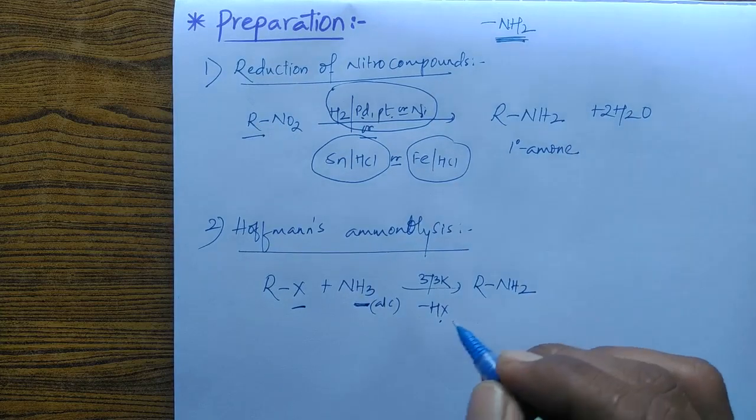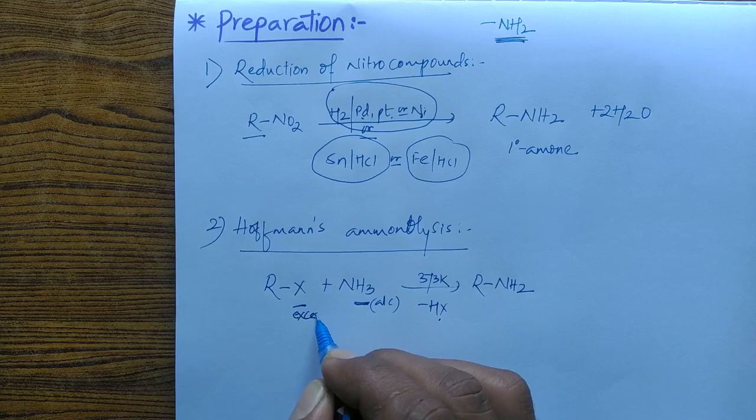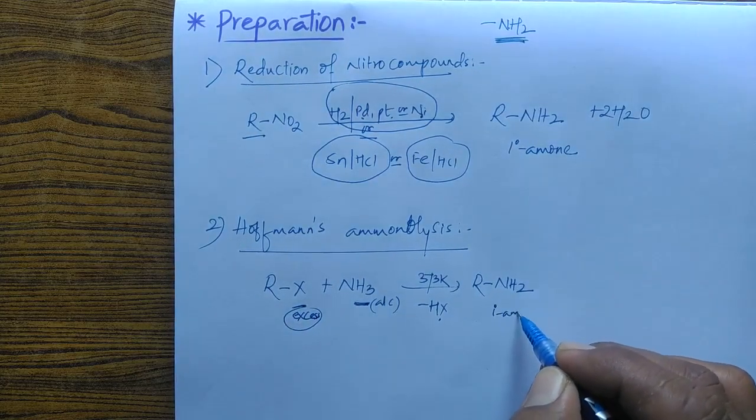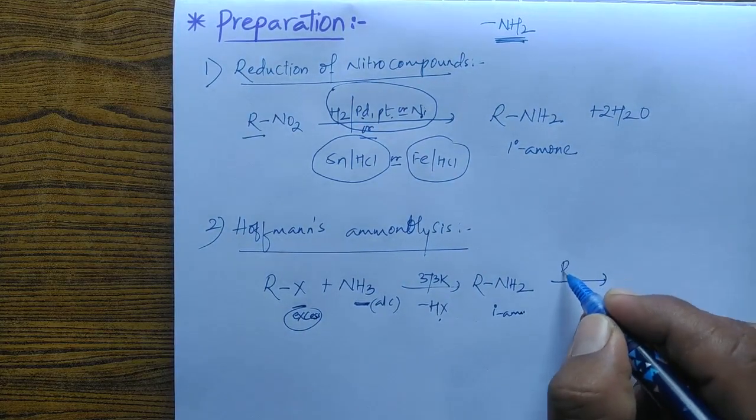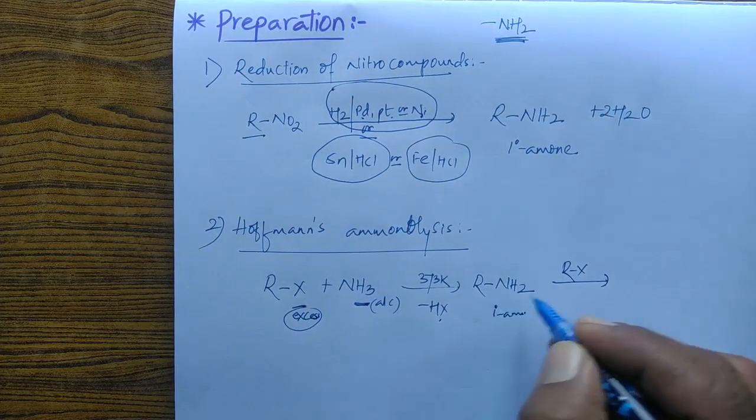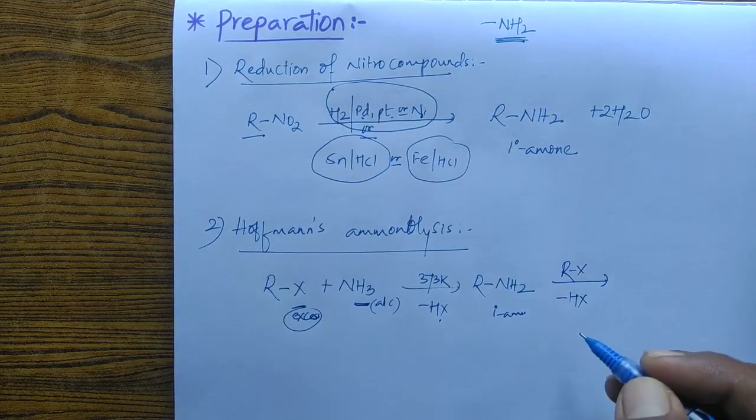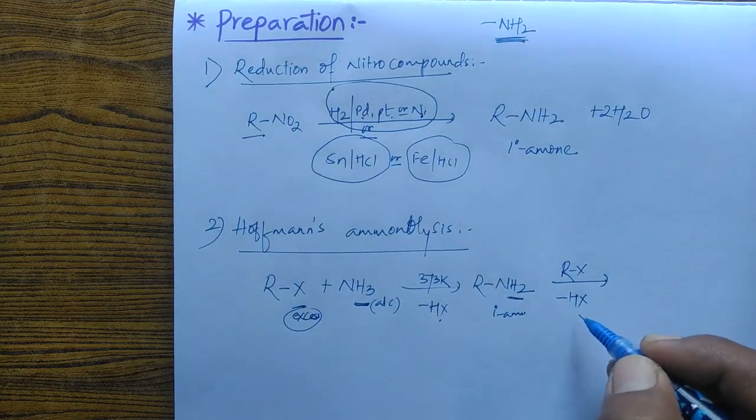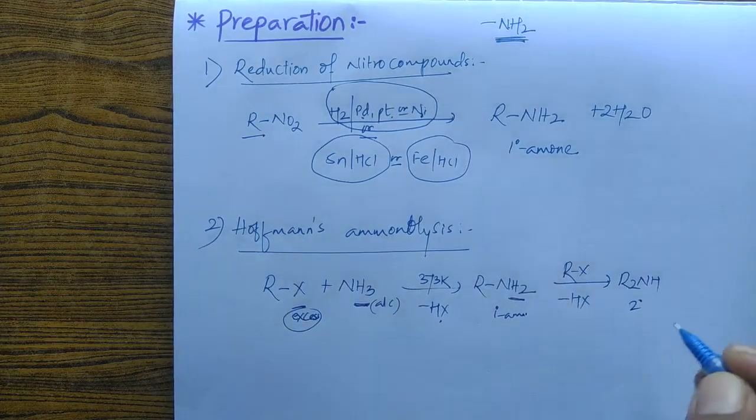But the reaction continuously proceeds. In the presence of excess alkyl halide, the reaction will not stop here. This primary amine again reacts with excess RX. Again there is an elimination of HX: one hydrogen atom of NH2 and this X go as HX. So we get R2NH, that is nothing but a secondary amine.